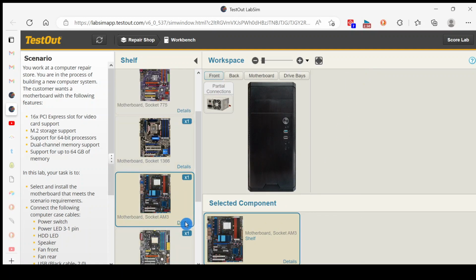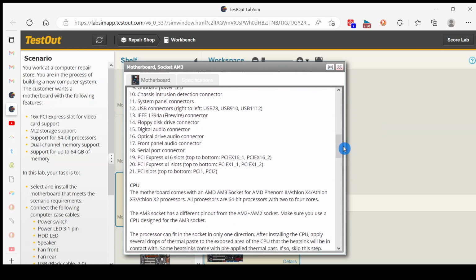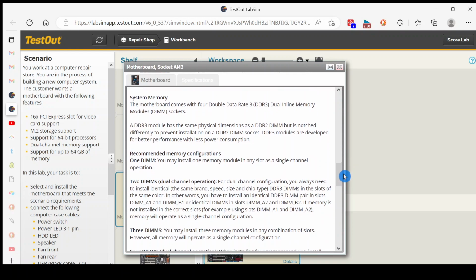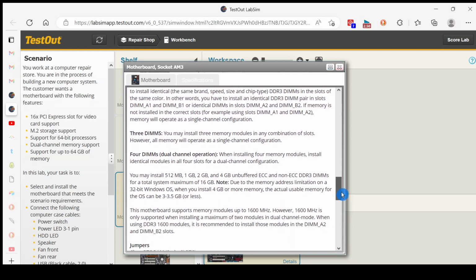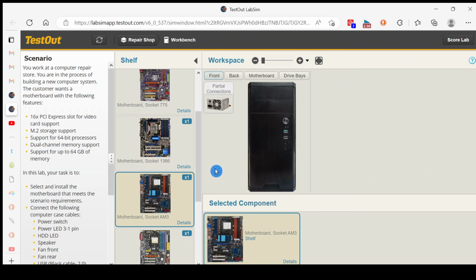Let's go to AM3 and click on the details and the specification and scroll down to the memory. We see that there are 4 slots for memory, and each slot can take 4 gig, so that's 16 gigs of memory, so that will not be enough. So we can eliminate this choice.